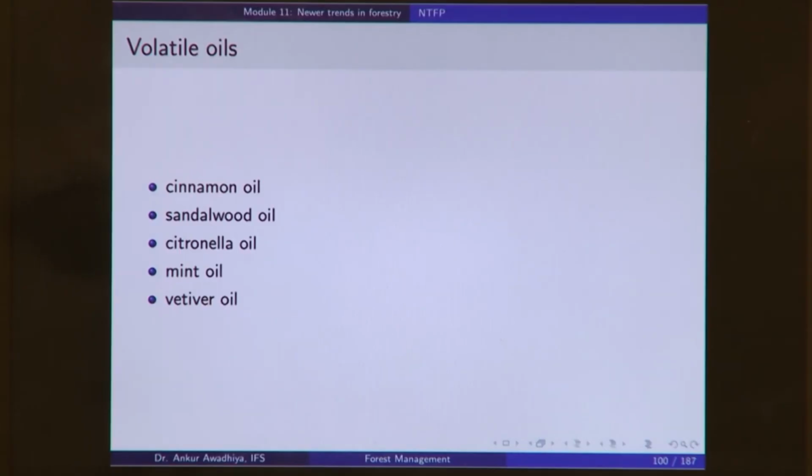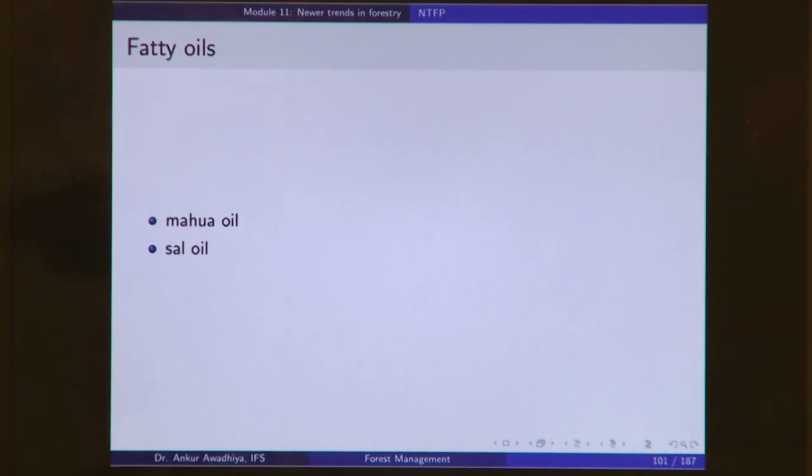Now, some prominent volatile oils include cinnamon oil, sandalwood oil, citronella oil, mint oil and vetiver oil. So, these are all different non-timber forest produce that you are getting out of a forest. Then we have fatty oils. Now, fatty oils include things like mahua oil and sal oil. Now, these fatty oils are used in chemical industry or in certain cases they are used in food processing industries, but they do not have the smell of an essential oil.